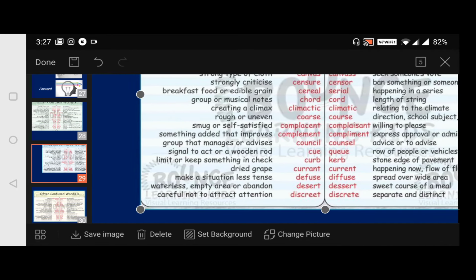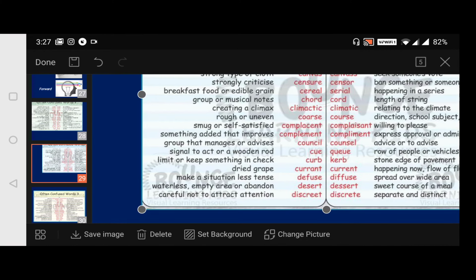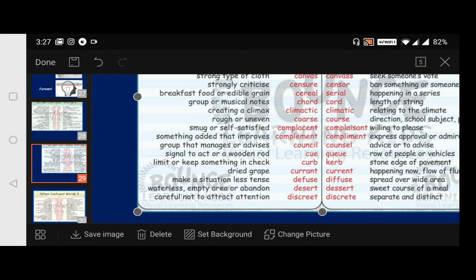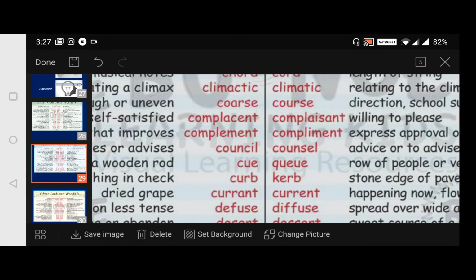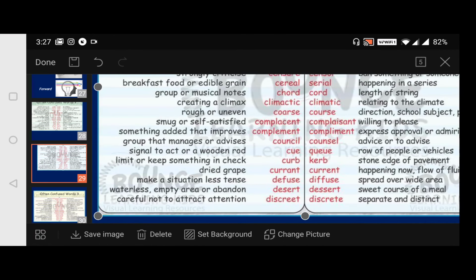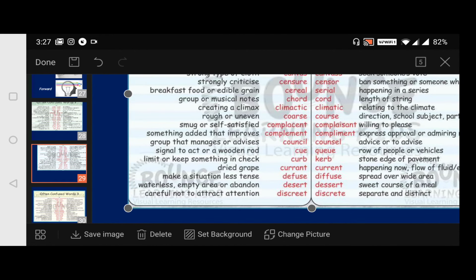Which Q? The first Q is CUE. Signal to act or a wooden rod. Okay, signal to act or a wooden rod. And here actually it is a hint. Then queue, row of people, they stand in a queue. Row of people or vehicles, if put in a row, we say it as a queue.